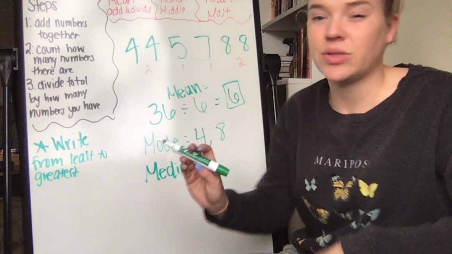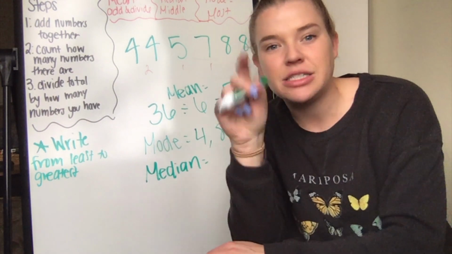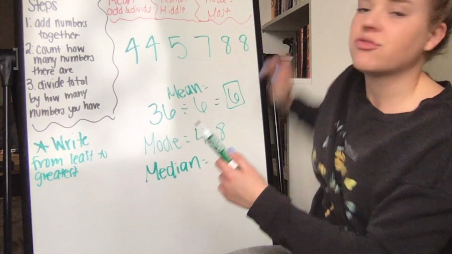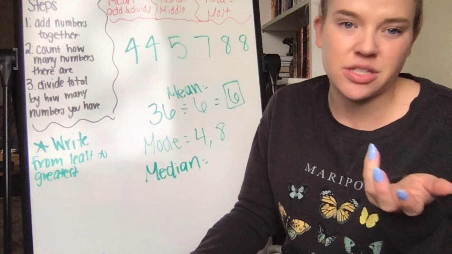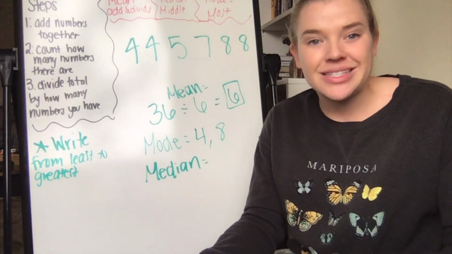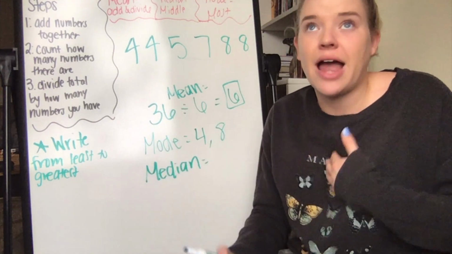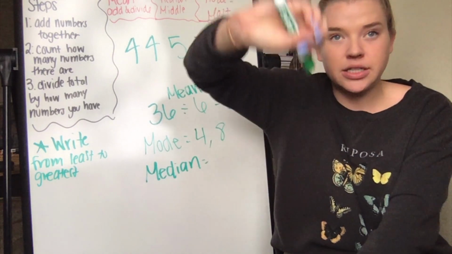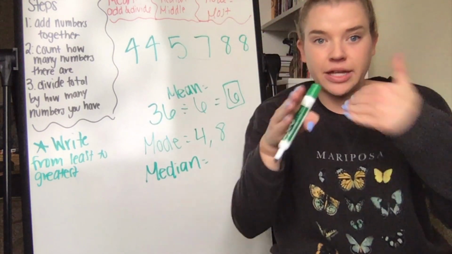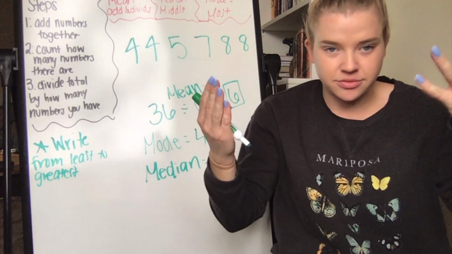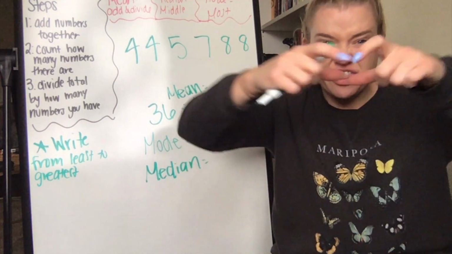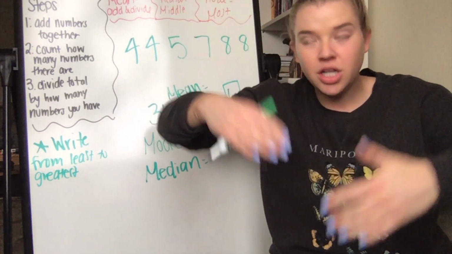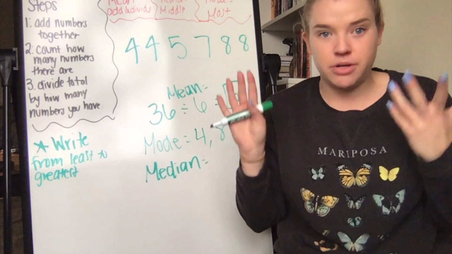This is another one that I think is really easy. The reason that I save it for last is because when I'm working on median, I actually like to erase or cross things out, and I don't want to have to refer back to the numbers if I've crossed them off, just because it makes them harder to read. So the median is the middle number. The way I remember this is that when you're driving on the freeway, there's that barrier that's separating the northbound and southbound lanes, or the east and westbound lanes. That thing in the middle is called the median. It's just basically some barrier in the middle. Median in math is also just the middle number.